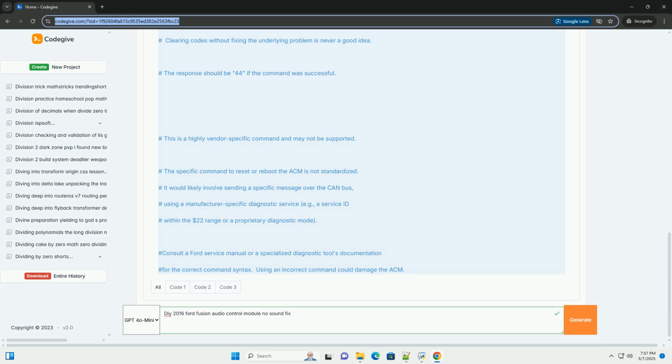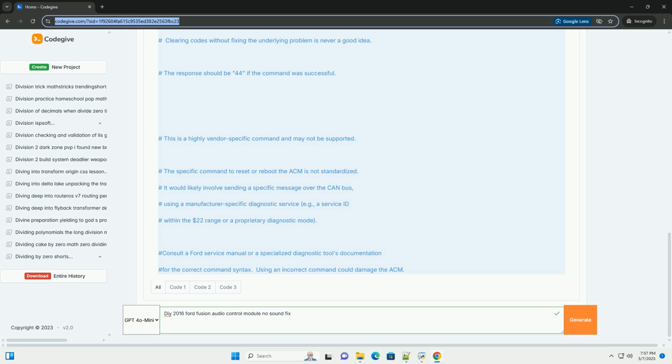Complex wiring problems: tracing and repairing complex wiring issues can be time-consuming and require specialized tools. Internal amplifier failure, requiring ACM replacement or repair. If the internal amplifier in the ACM has failed, it might not be reparable, and the ACM may need to be replaced. 6. Code examples, advanced, use with caution.